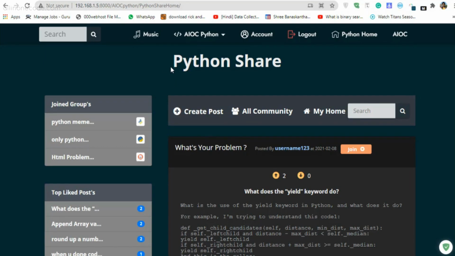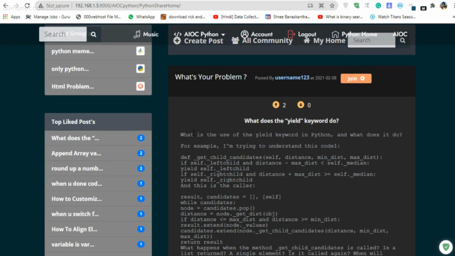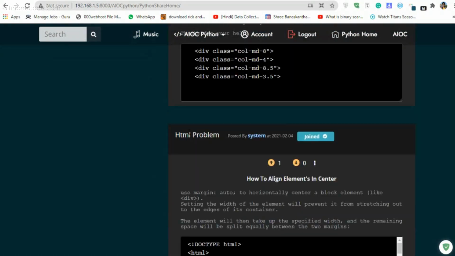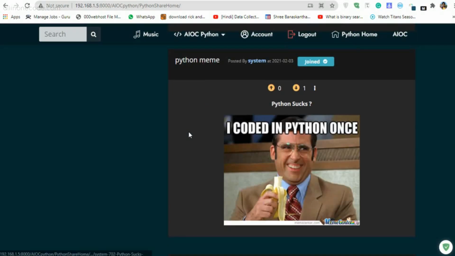So as you can see here, this is the Python Share, which is a Reddit clone. I just named it Python Share. In here we have a lot of posts available, and in a particular post, as you can see, this is the "Python sucks" post and this is the image, but this is the group name which a user can join and upload posts in that particular group, or you can say community.